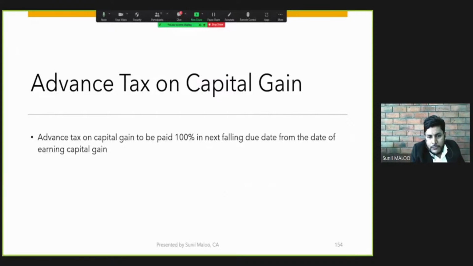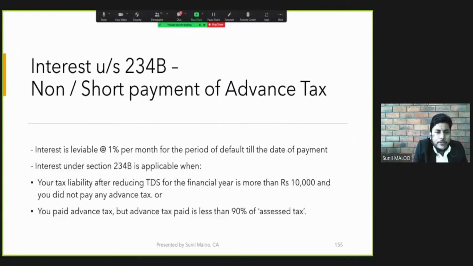So for that capital gain amount, if there is a shortfall in advance tax in the earlier installments, there will not be any additional interest. Now, what if there is some default in making payment of advance tax? There are 2 provisions: interest under section 234B and 234C. 234B interest is for non-payment or short payment of advance tax.